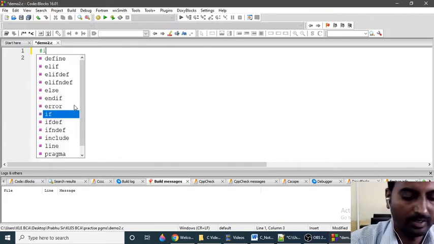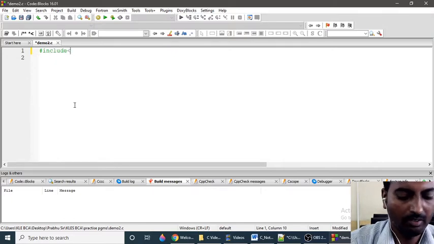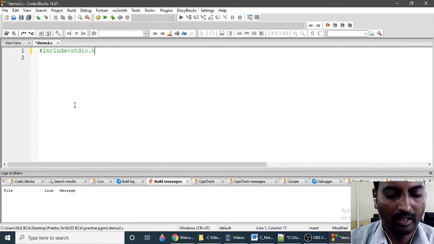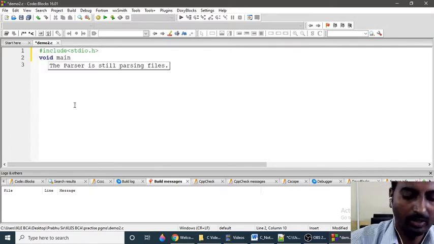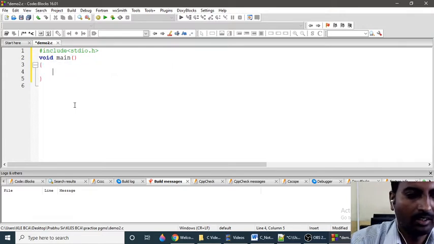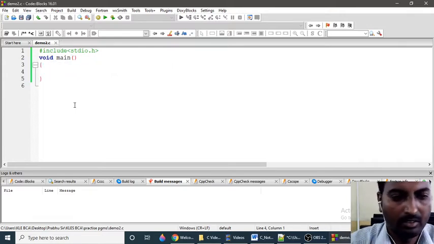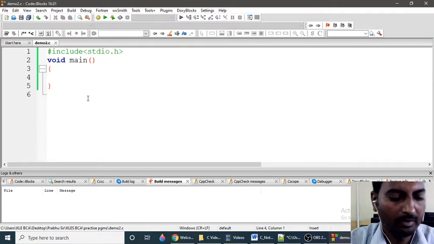This we'll discuss later. I am writing hash include stdio.h. This is the standard input output header file. Then void main, this is a function, with curly braces open and close. Inside the main function I will start declaring variables.